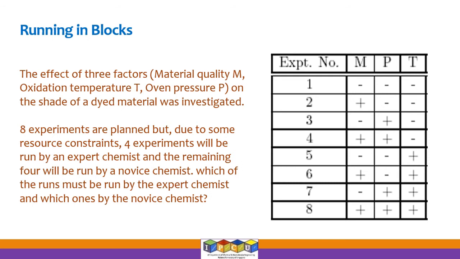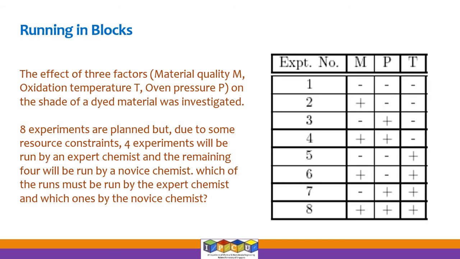But the situation is like this. Due to some resource constraints, there will be 2 people who will do the experiments. One happens to be an expert chemist with years of experience in running experiments and so on. And another set of 4 experiments out of these 8 has to be done by a novice chemist, because you may have to do it within the next 3 days, and then people are not available or they are called for other duties within the plant, etc. So it can be just that out of the 8 experiments, 4 can be done by an expert chemist and the 4 will be done by a novice chemist.